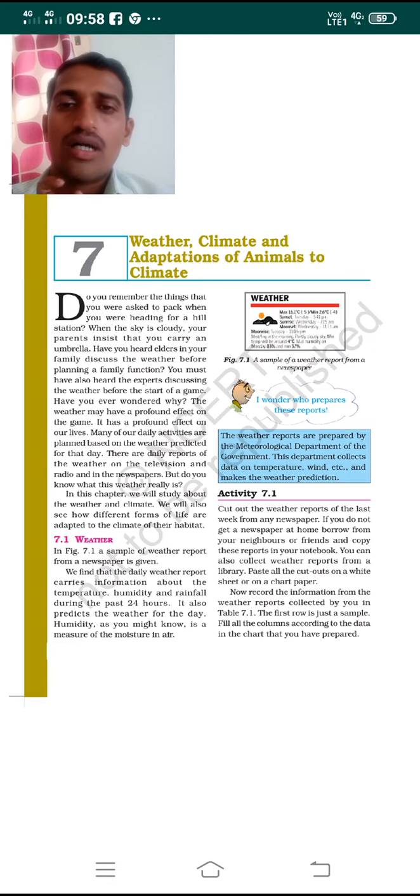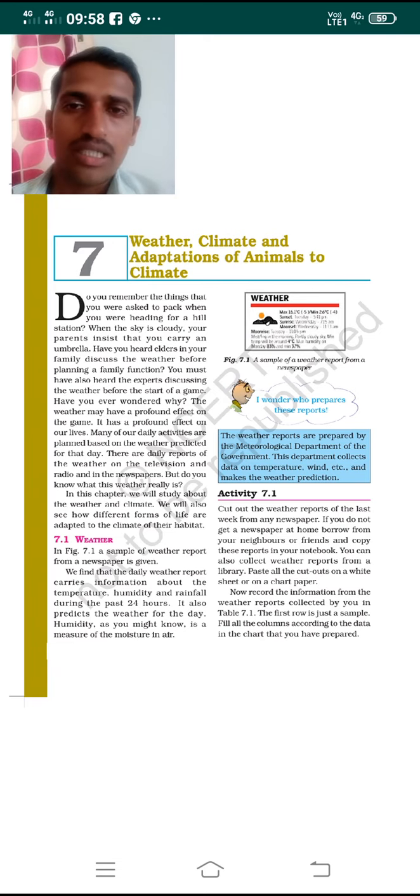The weather reports are usually prepared by the meteorological department of the government. The government of India has established the meteorological department, which prepares the report based on the weather prediction, with parameters such as humidity, temperature, and rainfall record.